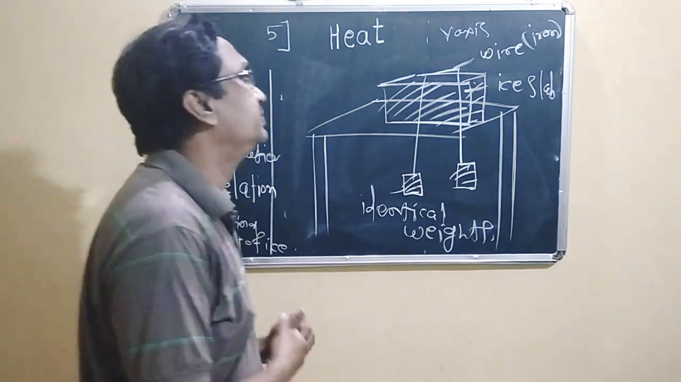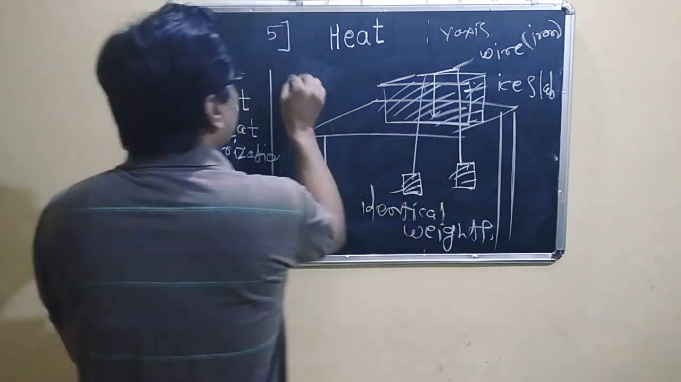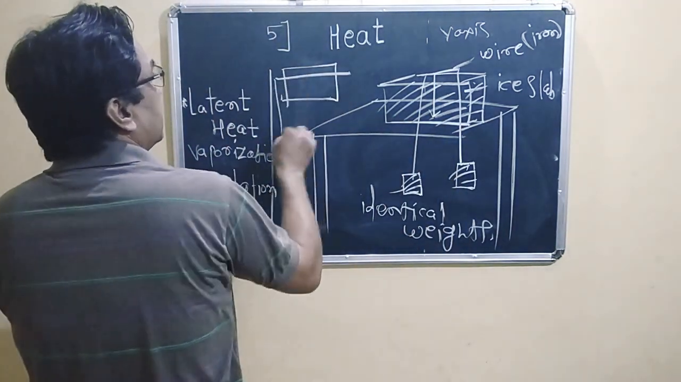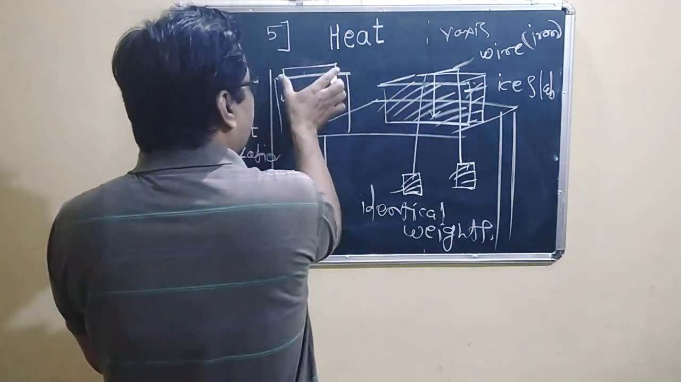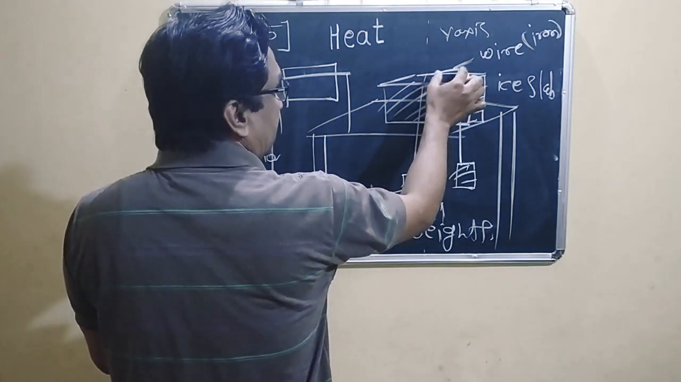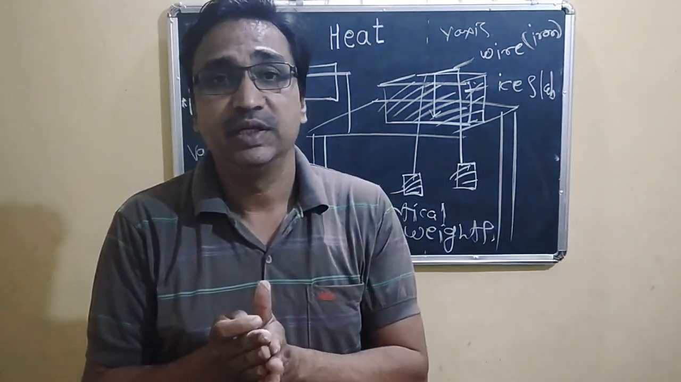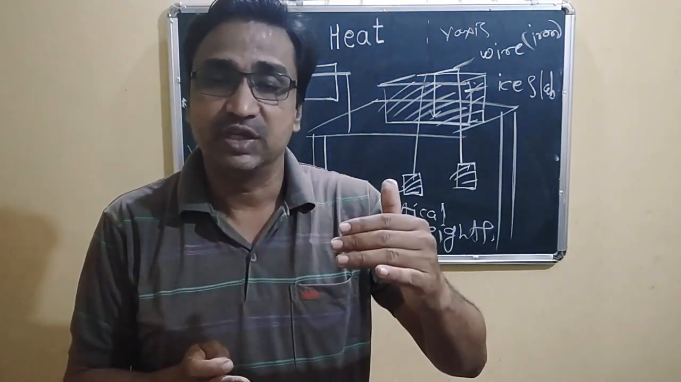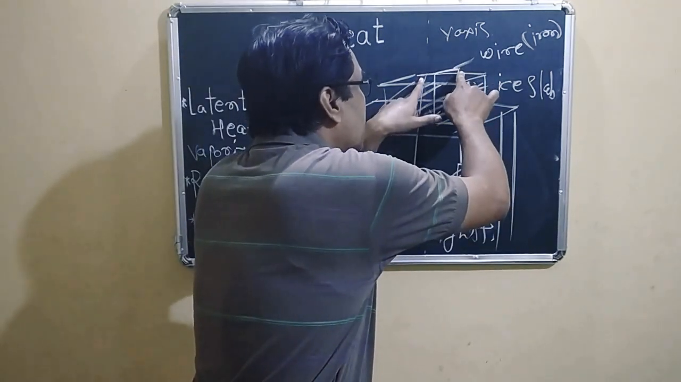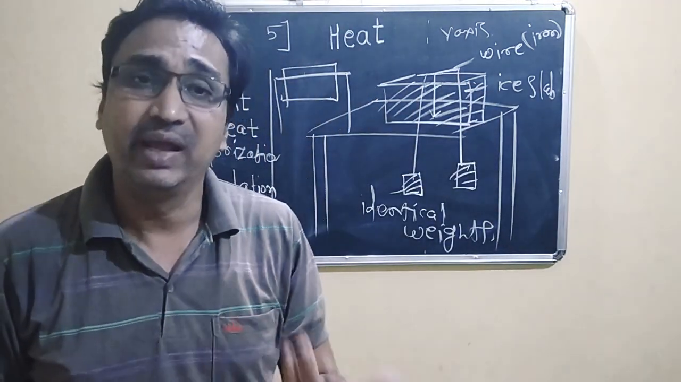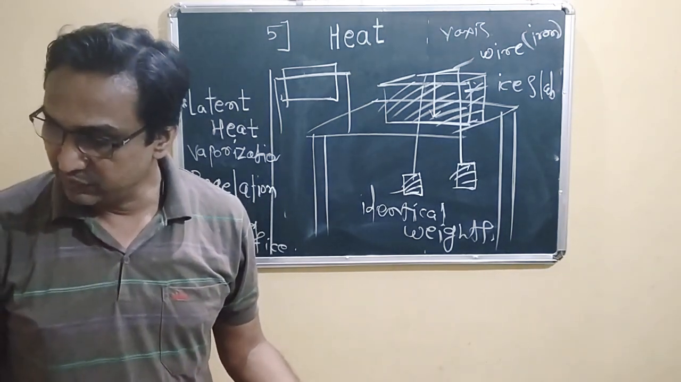So what happens is that the metal wire penetrates, meaning it is inserted, and moves from this point to this point. That means it cuts through the ice, but without breaking down the ice slab. This is regelation. Regelation is the phenomenon in which ice is converted into liquid